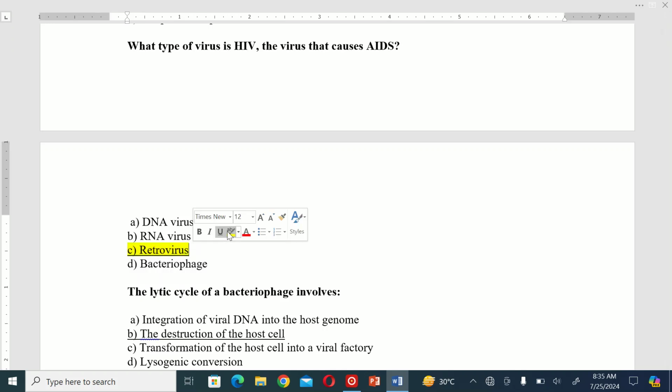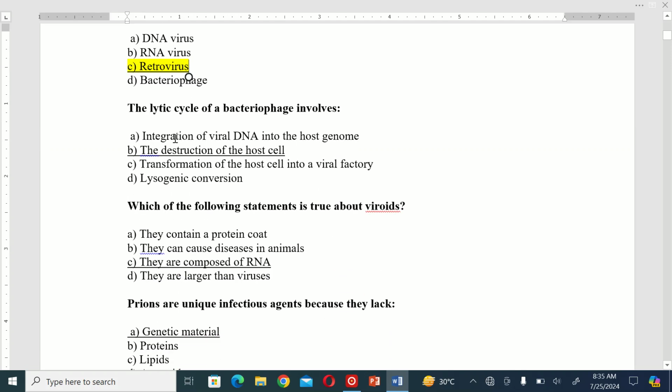Retrovirus. The next MCQ is: the lytic cycle of a bacteriophage involves A. Integration of viral DNA into the host genome. B. The destruction of the host cell. C. Transformation of the host cell into a viral factory. And D. Lysogenic conversion. So the correct option is B, the destruction of the host cell.